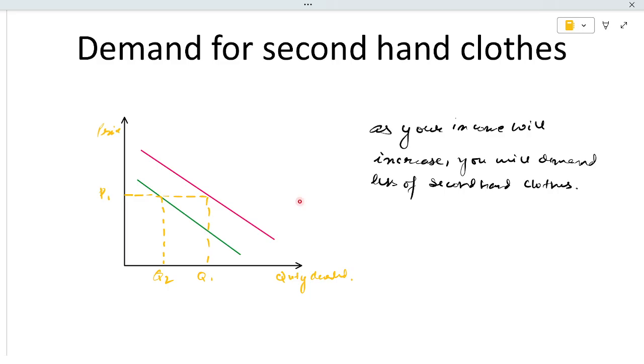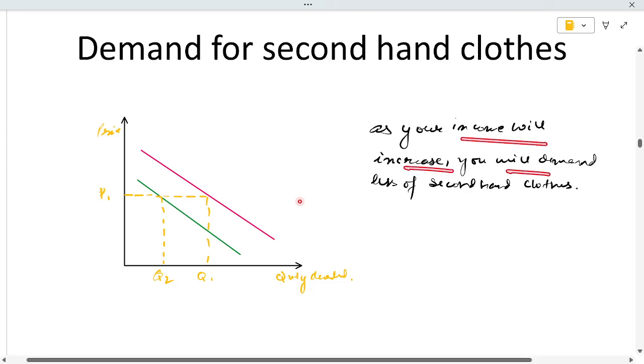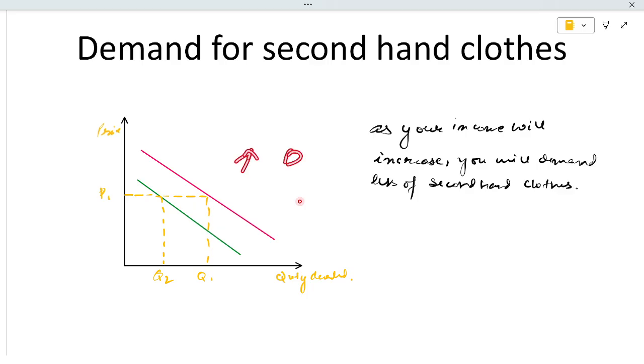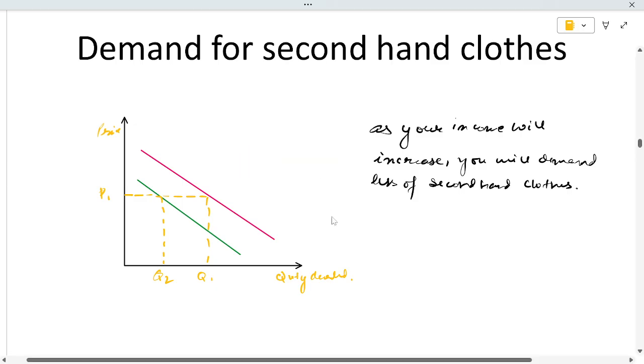Okay, here as your income increases, you will demand less second hand shoes. This second hand is considered to be an inferior good. For inferior goods, as income increases, demand decreases. Aside from normal goods, where as income increases demand increases, in inferior goods the demand will decrease when your income increases.